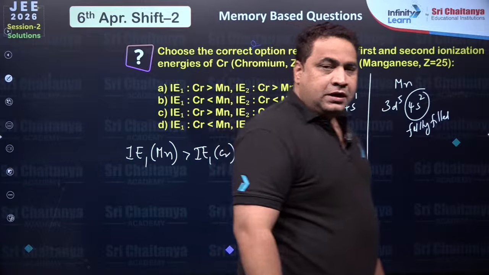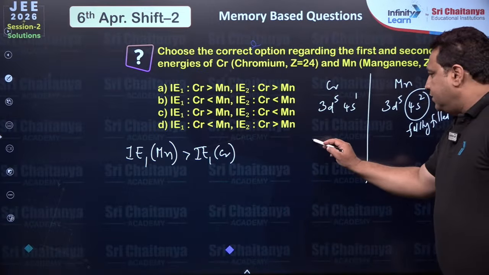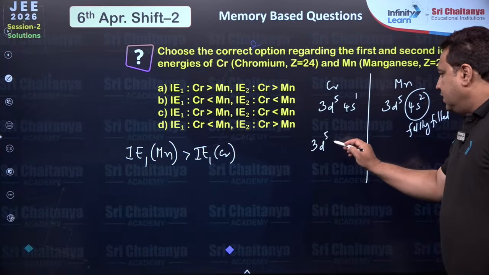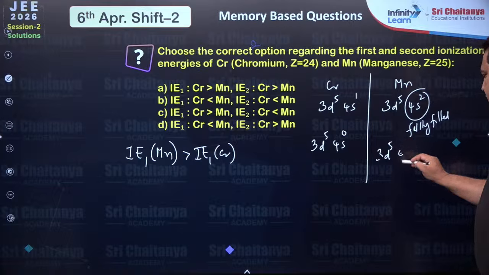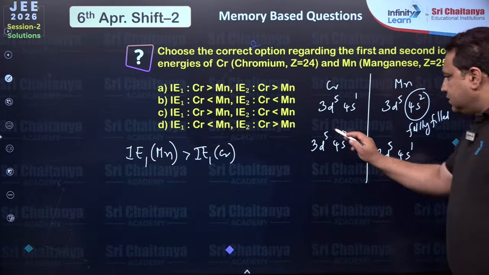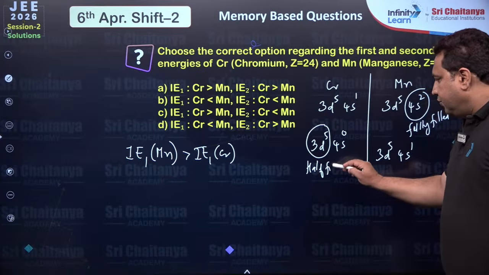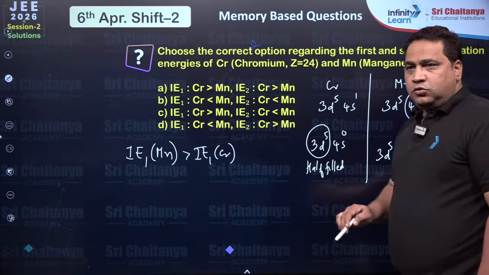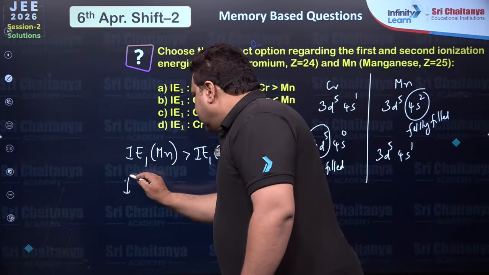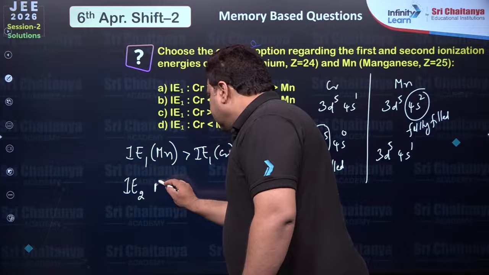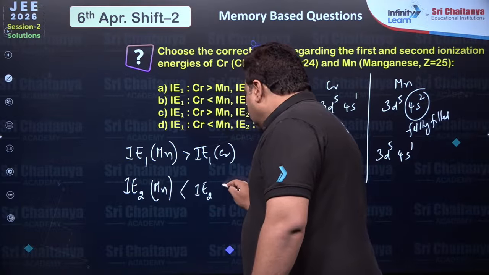This is clear. Now he is talking about ionization energy 2 also. So for ionization energy 2, this will become 3d5 4s0 and this is 3d5 4s1. Now you can see this will become half filled and it is stable. So we need more energy to remove electrons from half filled. Hence you can see ionization energy 2 of manganese will be less than ionization energy 2 of chromium.